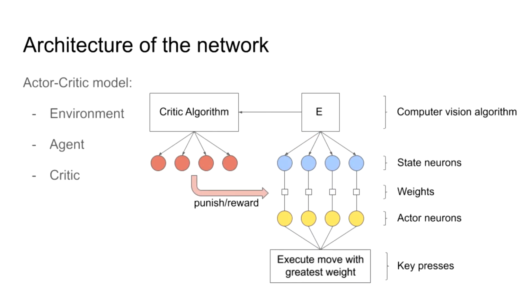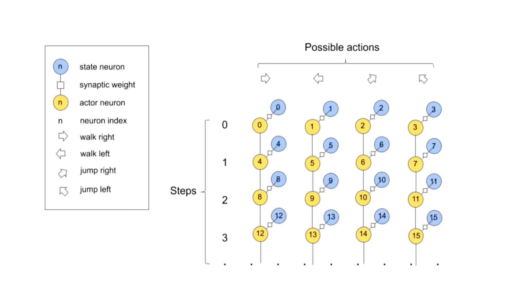The greater the weight between a state neuron and an actor neuron, the greater the probability of that action being executed for a given step. Thus, the synaptic weights between the state and actor neurons encode the policy of the agent. This more detailed diagram of the system shows the layout of the connections between the populations of state and actor neurons. The population of state neurons is represented in blue, and the population of actor neurons is represented in yellow.